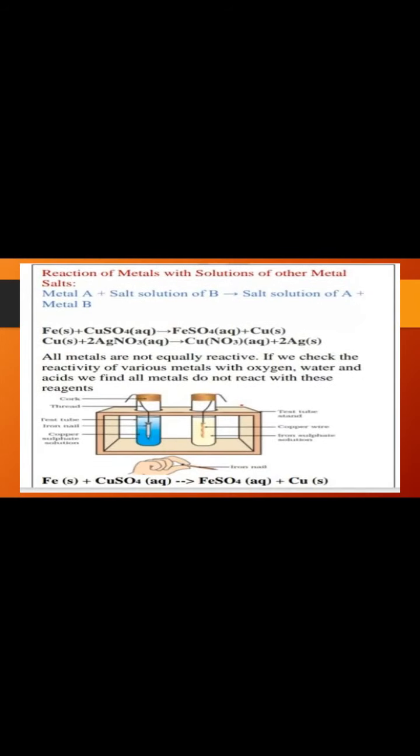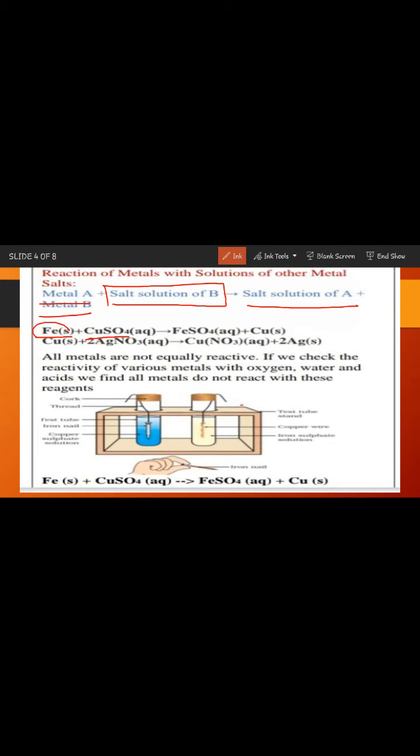Next is the reaction of metal with other metal salts. Now other metal salts may be anything, copper sulfate, silver nitrate like. So the metal A, when reacting with salt solution of B, the salt solution of A and metal B will be formed. Now here you can see metal A is iron, if we take this example, and the salt solution is copper sulfate.